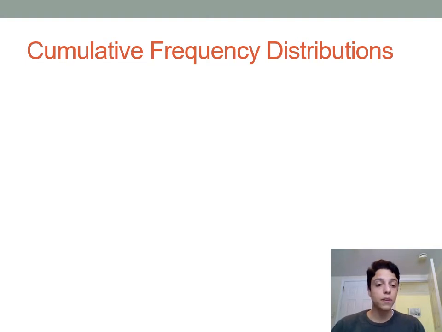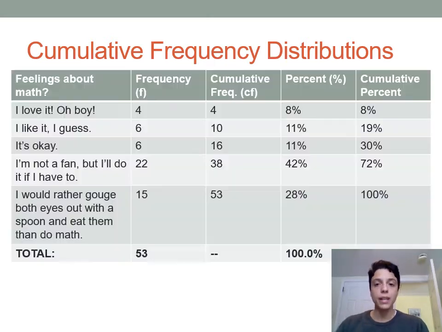All right, so moving back to our class data, I'm going to give you one more example of a cumulative frequency distribution. And we're only going to do it for this one question here, which is feelings about math, because if you remember the other questions, the would you rather questions, they don't have variable attributes that can be put in order. So you can't say that killing someone and having nobody know is more or less than killing no one and having everybody think you did. So those are nominal level variables, and you can't find a cumulative frequency distribution for them. So here we're only going to be looking at this one question.